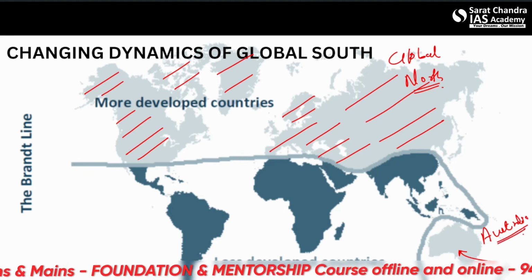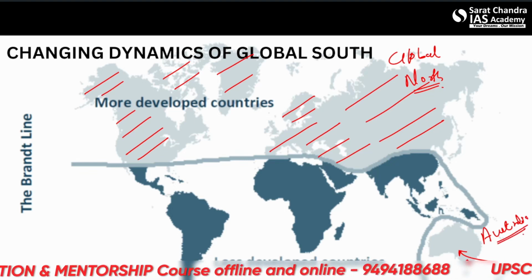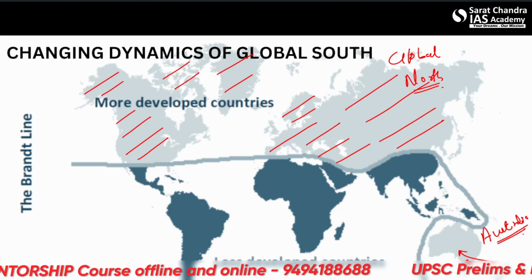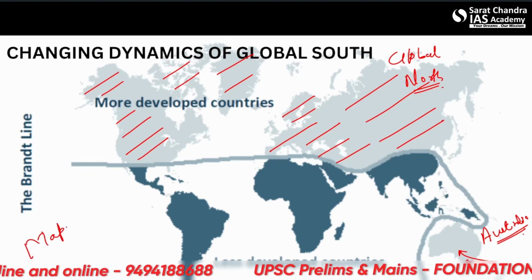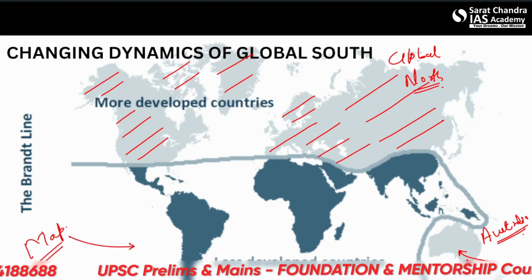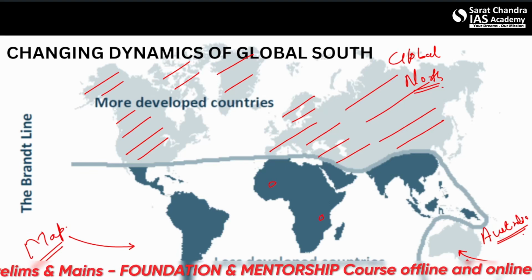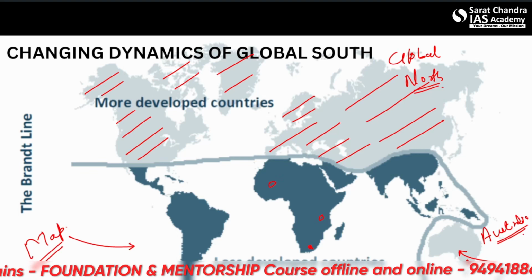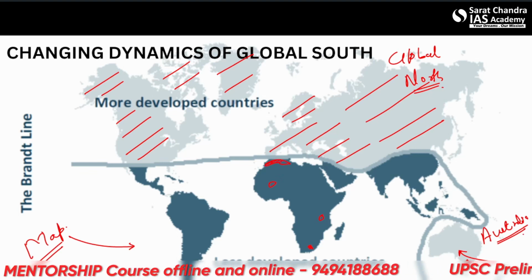Which mountain range did we read here in the last lecture? The Great Dividing Range. Please remember this all. Whenever we are reading lectures, whenever we see a map, all the features of the map should be clearly visible to us. Whether it is a lake here, or a mountain here, you must know which mountain this is. This is Atlas Mountain here.